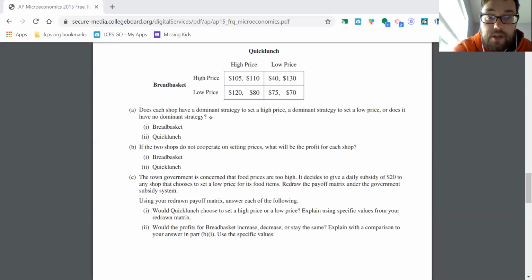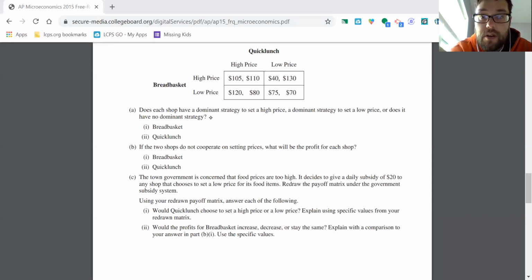Now we've got to figure out Breadbasket. So let's erase these marks that I made. We're good. Okay, Breadbasket. Now we're going to look and see what they do. So let's assume for the moment that Quick Lunch sets a high price. We're looking now on the left-hand column of the payoffs here, and 120 is going to be preferable to 105, right? They're going to set the low price there.